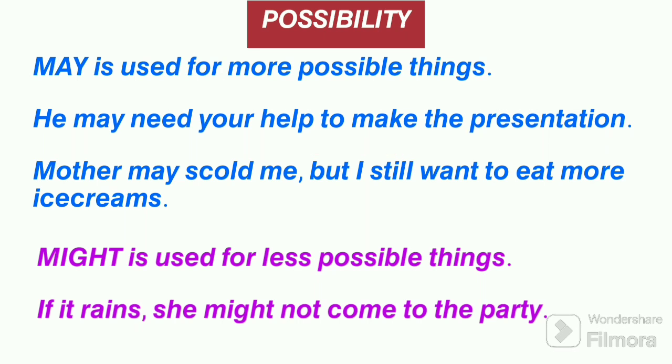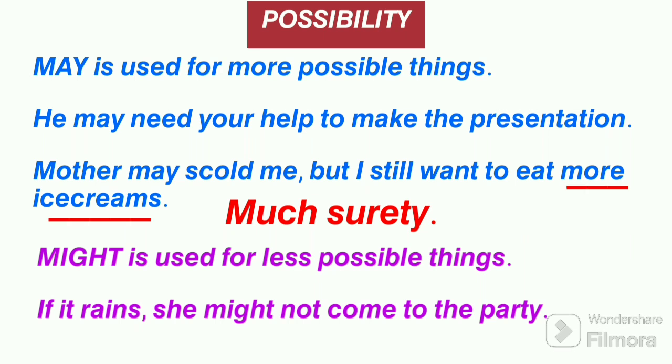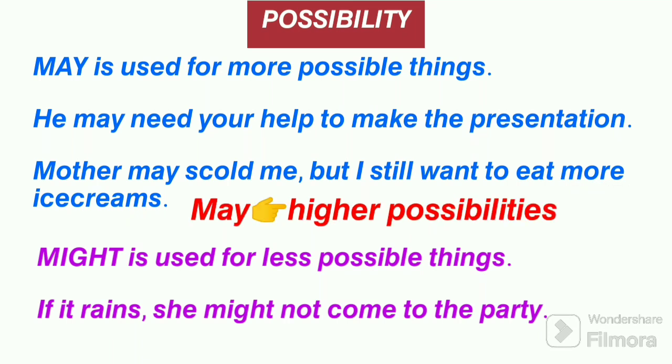Next example, "Mother may scold me, but I still want to eat more ice creams." Well, this is an interesting sentence, is it? Someone is pretty much sure that he or she will be scolded by his or her mother if he or she eats more ice creams. Okay, then what we learn? We learn that may is used to express higher possibilities.